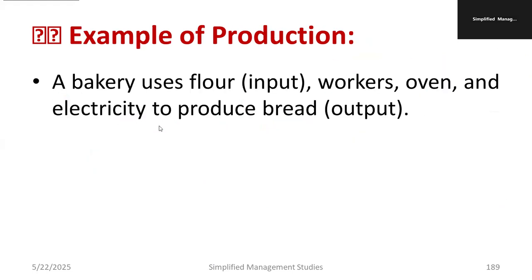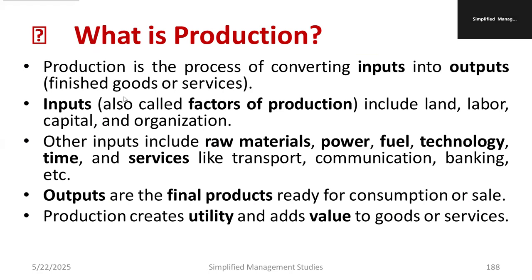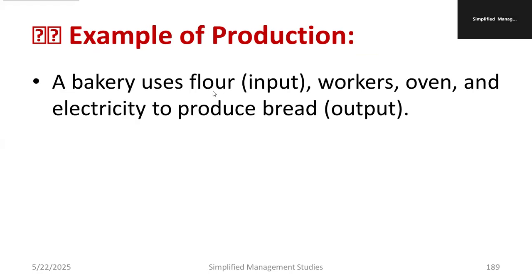So production is a process of converting the entire input, the raw material, land, labor, etc., to the finished product or finished goods or service. That is actually called production. For example, a baker uses flour, that is input. Then they have workers, they use utensils like ovens and different appliances, electricity, and then produce the bread. Bread is the output, where inputs are workers, flour, oven, oil, etc.